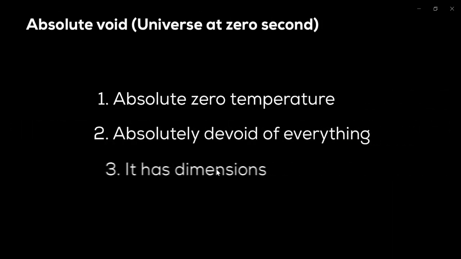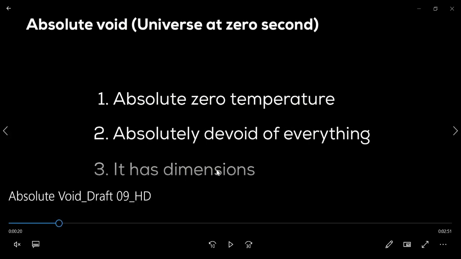What you are looking at now is the absolute void, or the universe at 0 seconds. This absolute void space has properties. The main property is that it has absolute zero temperature, since it is completely devoid of everything: not even heat radiation, electromagnetic radiation, or particles are present in this kind of space. The absolute zero temperature is achieved naturally.